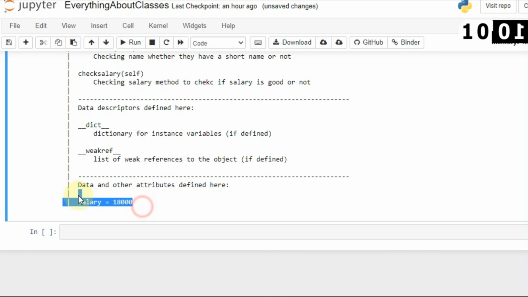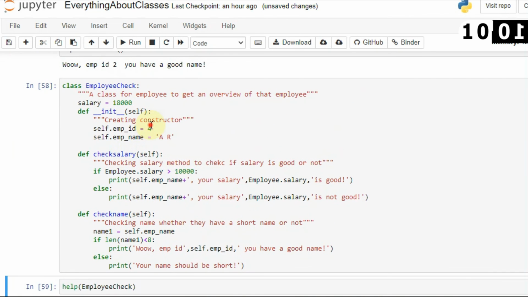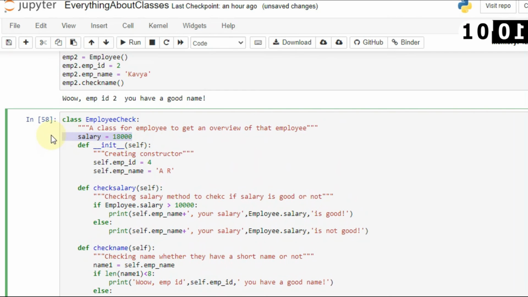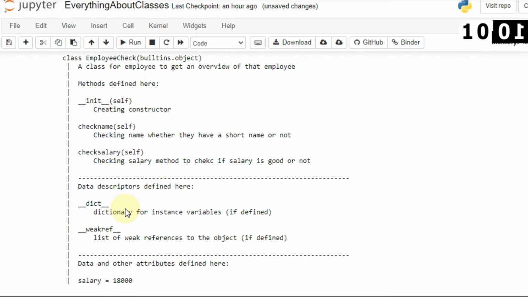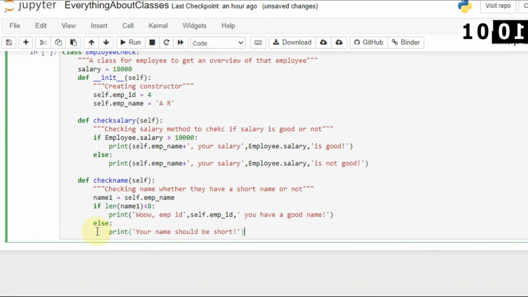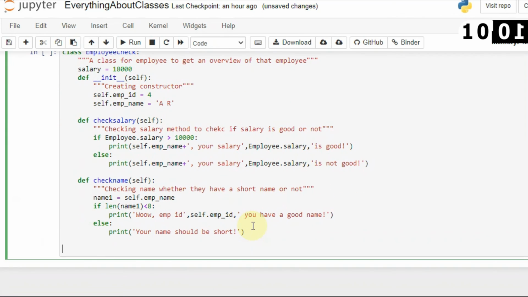So here you can see the attribute salary is defined to 18,000, which is a global attribute. Let's create another object just to remove your confusion. I will create the object employee2 equal to employee check, and here I don't have to pass any parameters. As you can see, it is already defining values for the people by default, but if you want to change a value you can do that using the previous method.